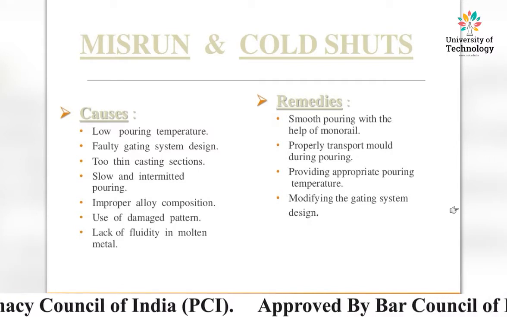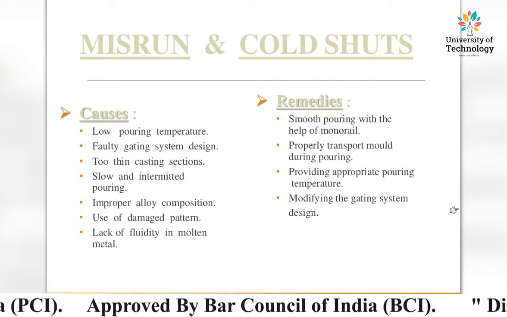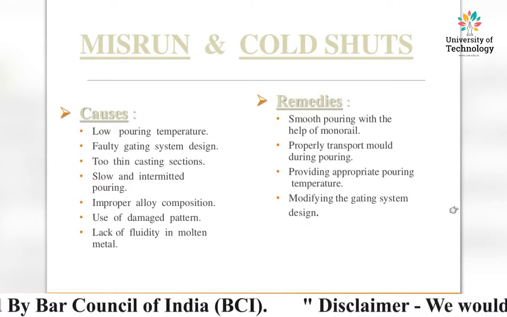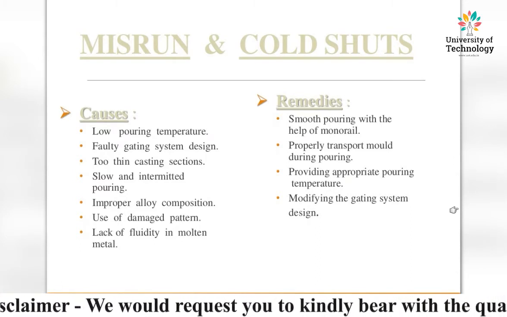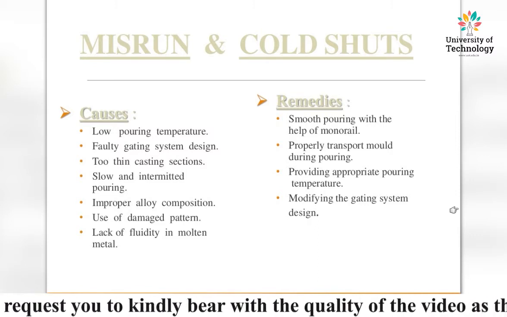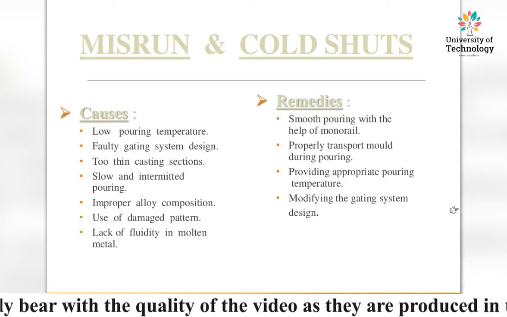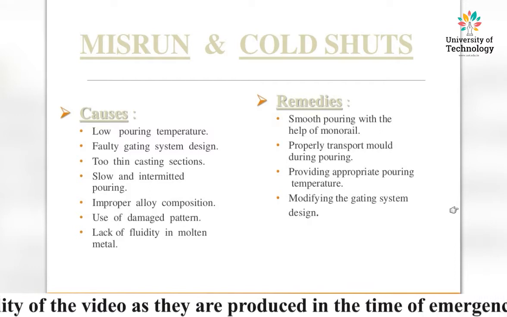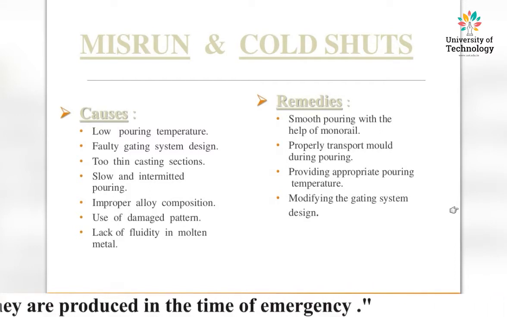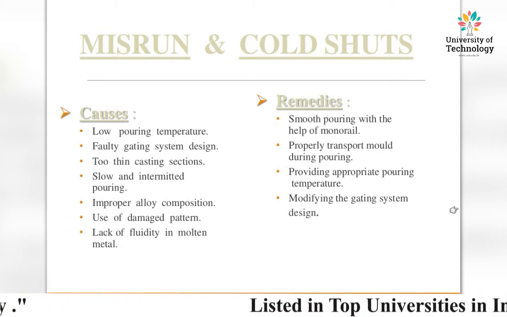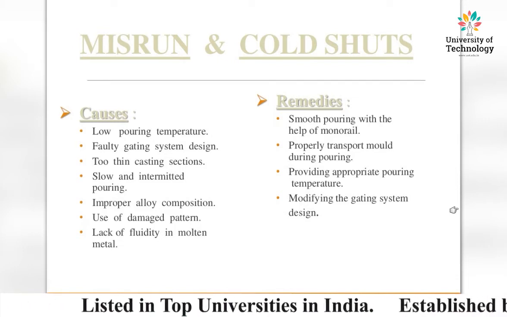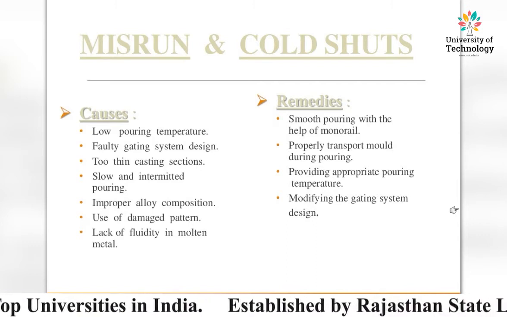These are the basic causes of misrun and cold shut defects. Remedies of this defect are smooth pouring with the help of a monorail, properly transporting the mold during pouring, providing appropriate pouring temperature of the molten metal, and modifying the gating system design.